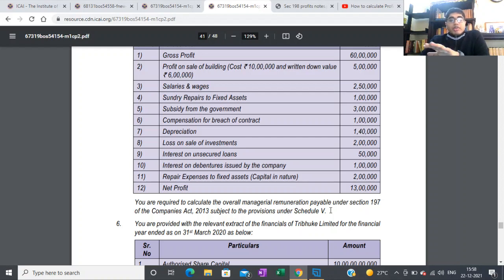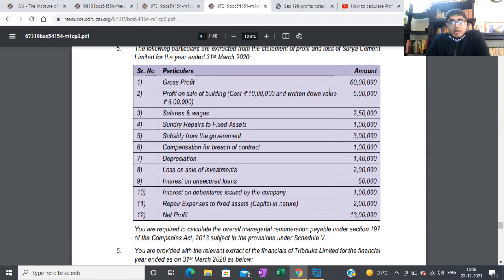So we'll be looking at the calculation of the profits under section 198. They're asking us for calculating the managerial remuneration, but we'll be looking at calculating the profits. Managerial remuneration will just be 11% of what we calculate, so that's fine. So see, basically here they've given gross profits and the profit on sale of building. So this is your profit on the sale of a fixed asset.